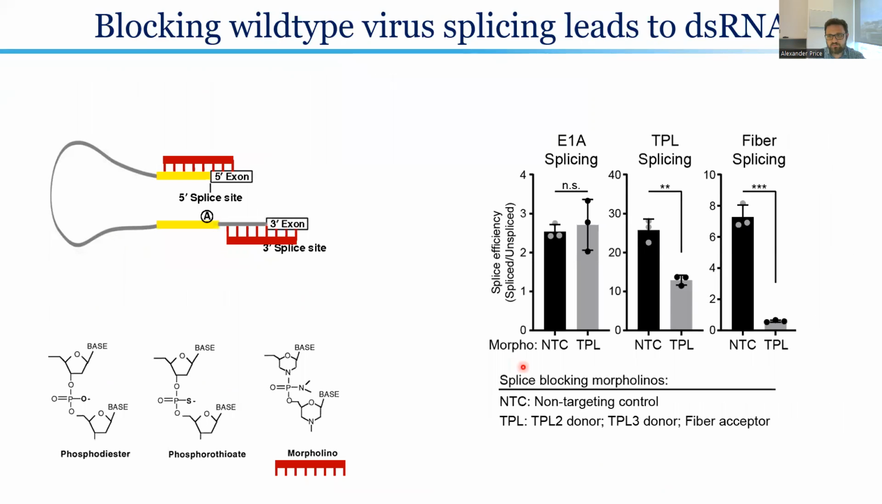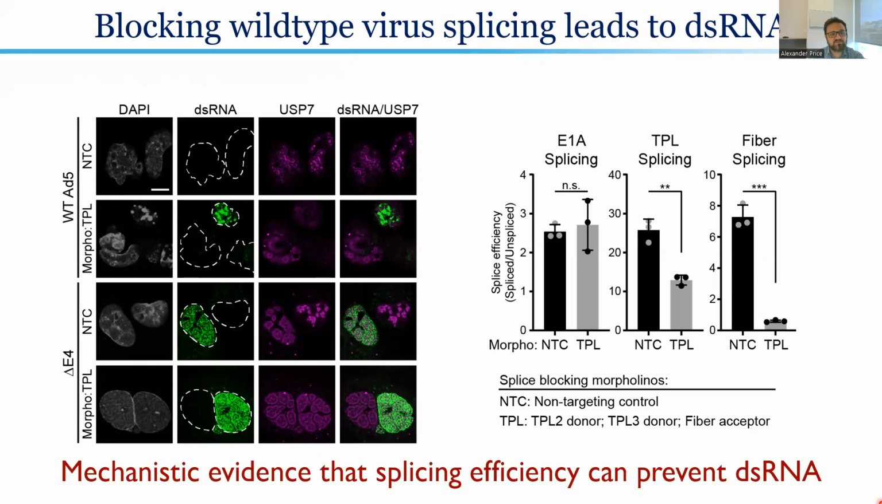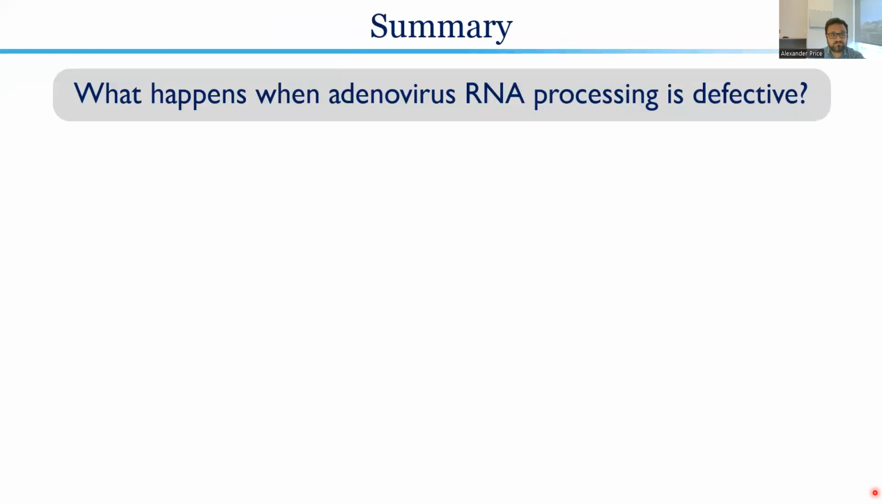We designed antisense morpholinos that target viral late transcripts alone. So by transfecting these oligos, we do not affect the splicing of an off-target viral gene, and yet robustly impair the splicing of on-target viral late transcripts. Now, when we look for double-stranded RNA, we see that for the first time ever in wild-type infection, by directly blocking splicing efficiency, we now see double-stranded RNA inside the nucleus of these infected cells, really providing mechanistic evidence that it is splicing efficiency itself that is preventing the formation of double-stranded RNA during these infections.